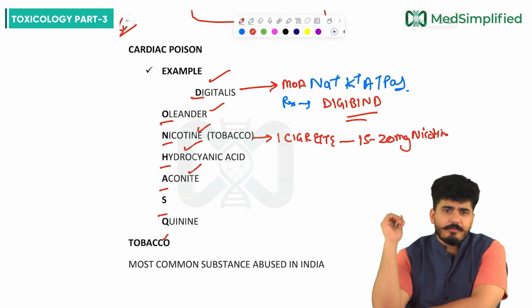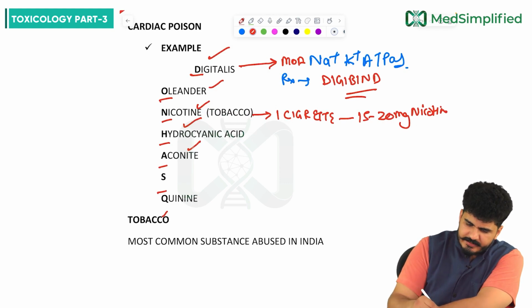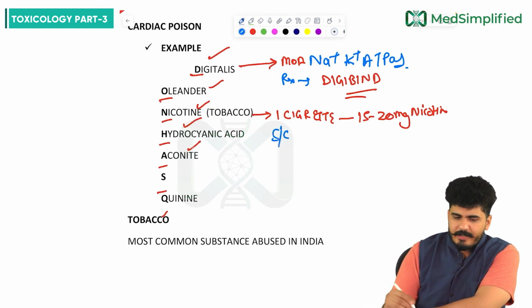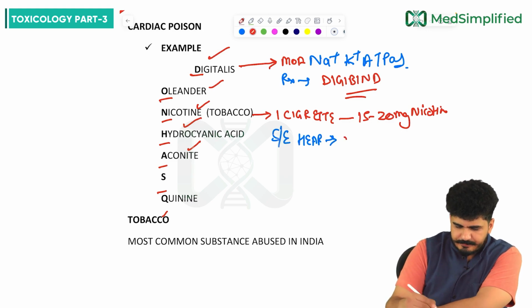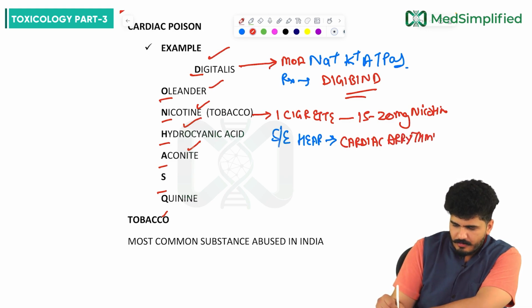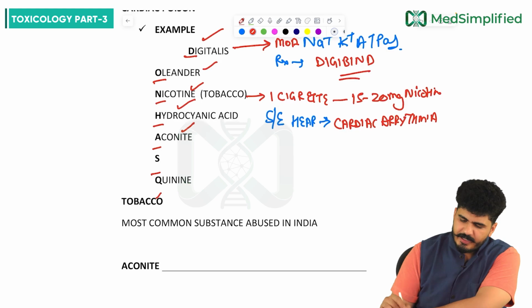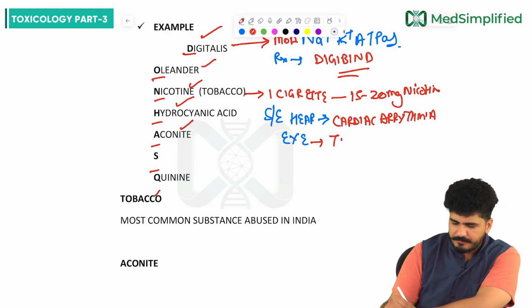If I talk about signs and symptoms of nicotine, on the heart, it will lead to cardiac arrhythmias. Plus, if I talk about the eye, on the eye, my dear friends, there will be toxic amblyopia.